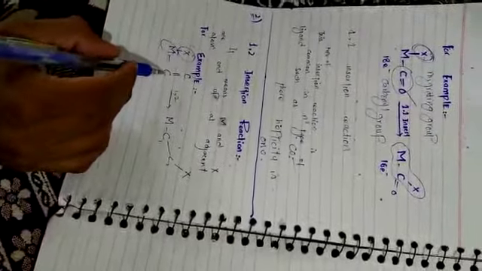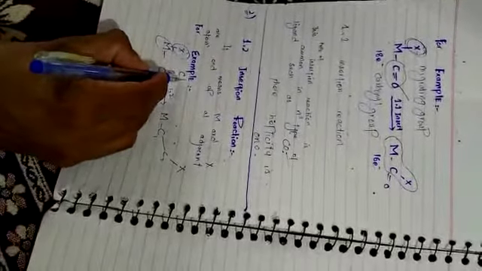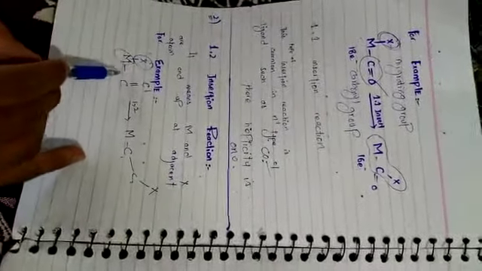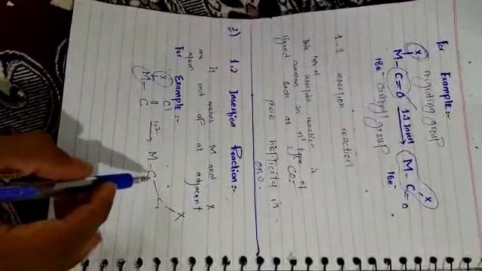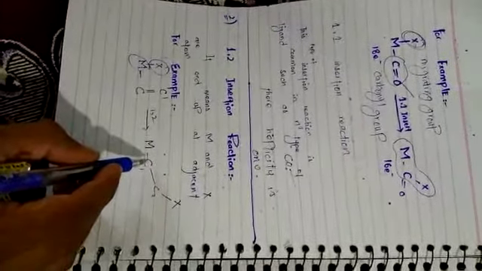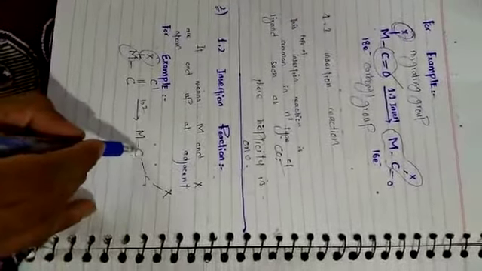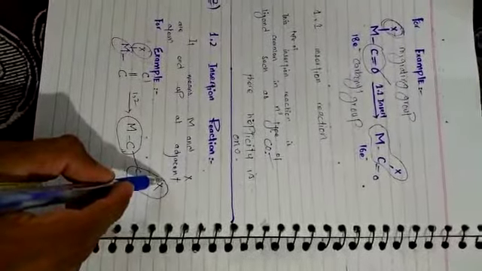The migratory ligand X is attached to this carbon and the metal is attached to this carbon. It is a 1,2 insertion reaction because both the metal and the migratory group end up attached at adjacent atoms. In this case, the metal is attached to a different carbon and the X migratory group is attached to a different carbon.